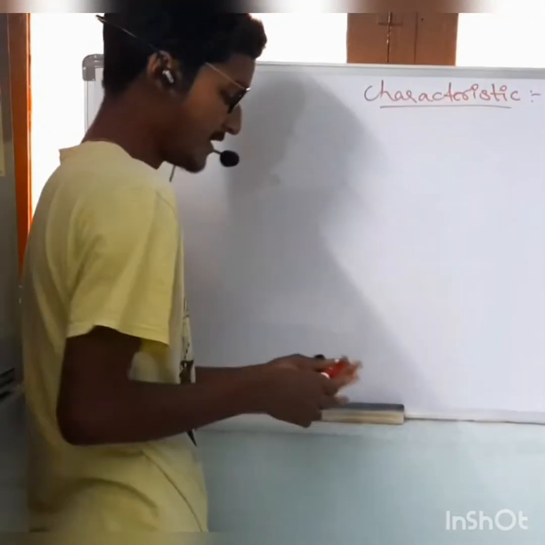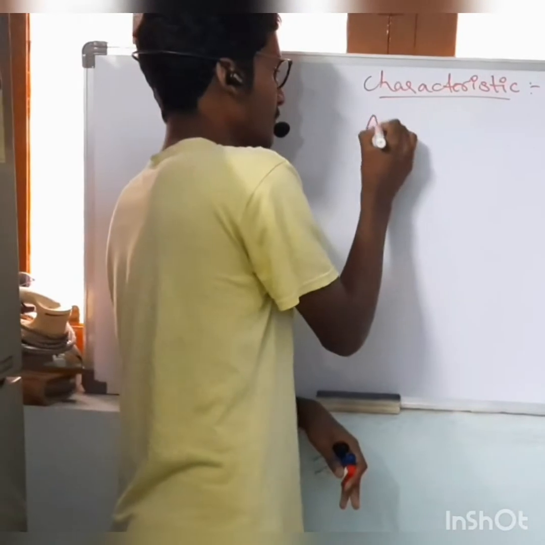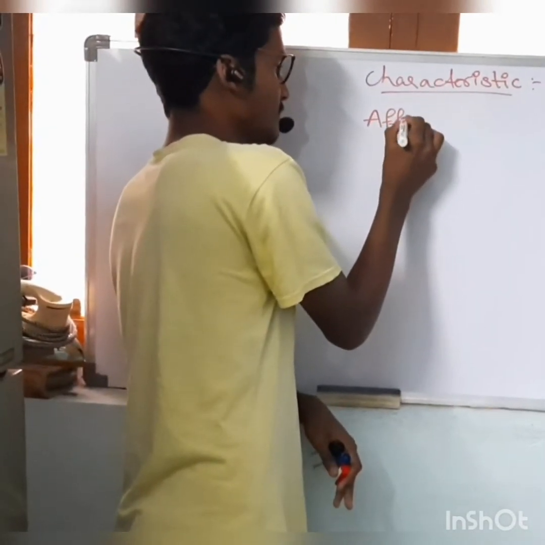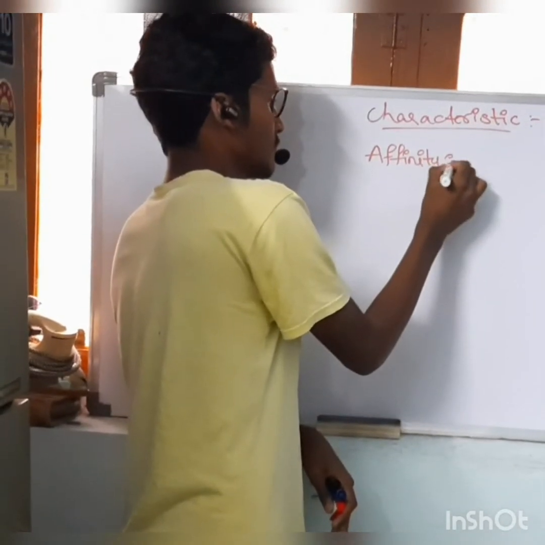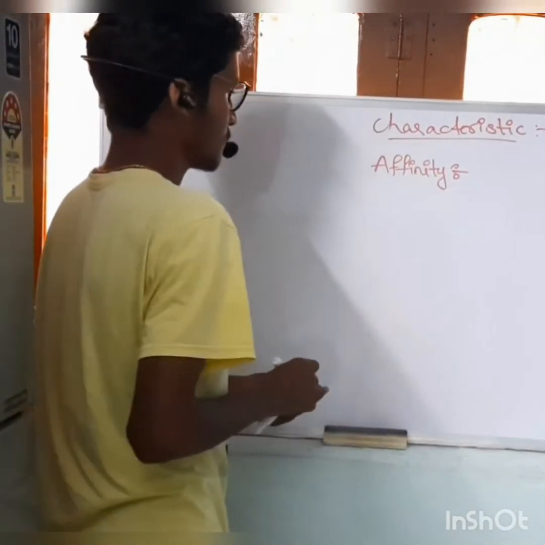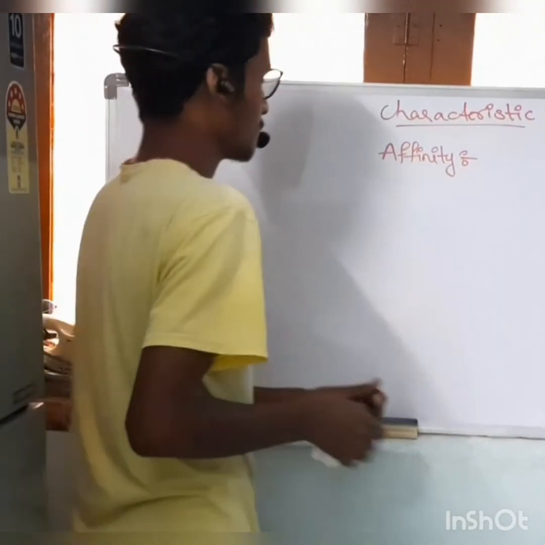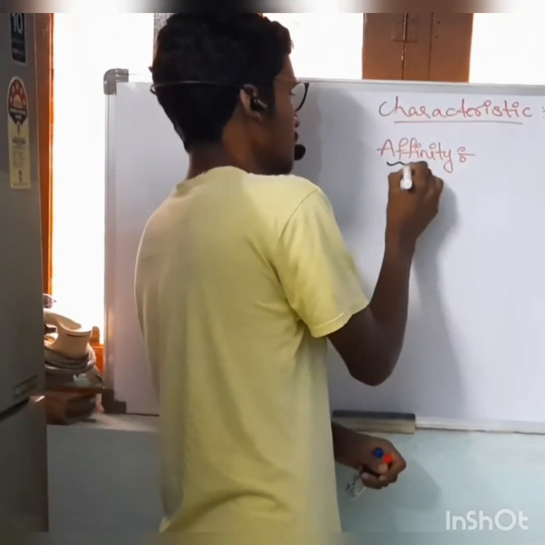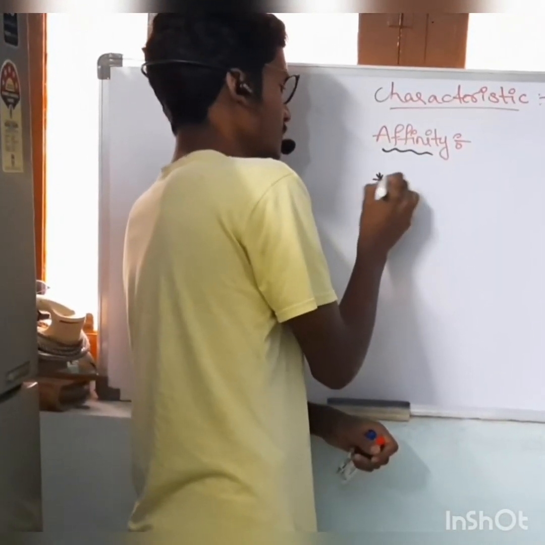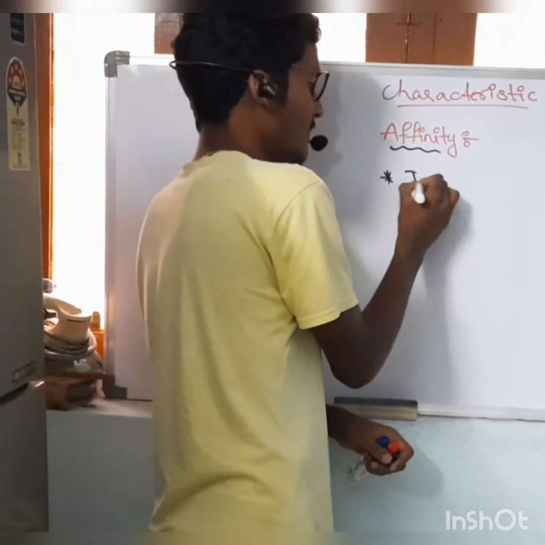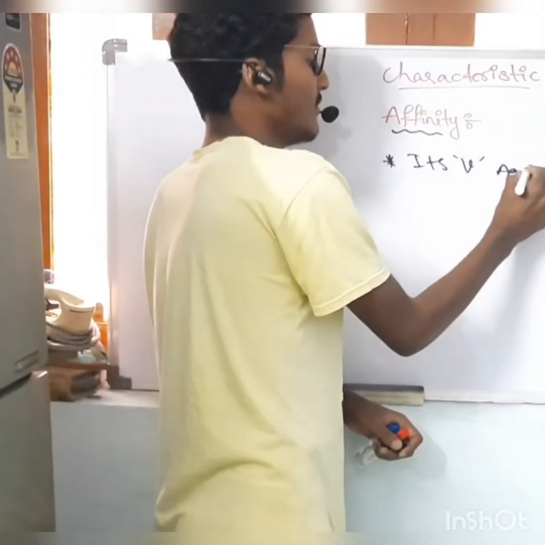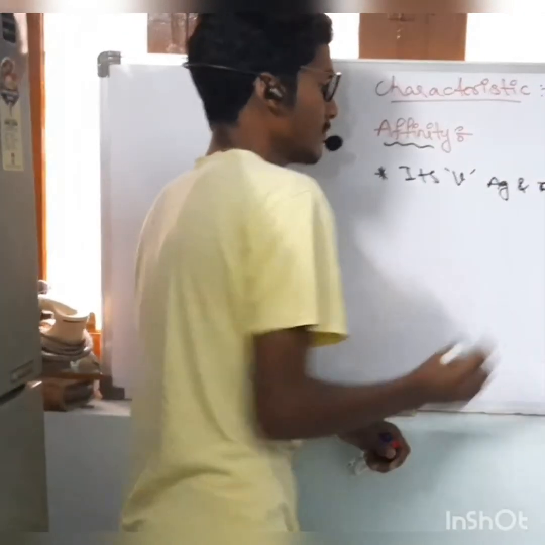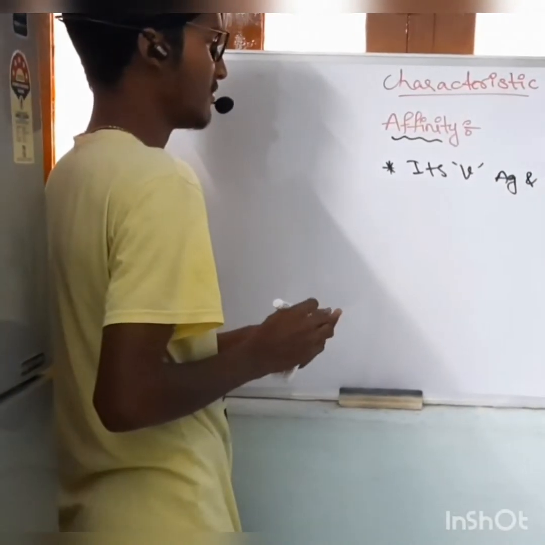Next one is affinity. Affinity is the frequency between antigen and antibody. It is known as affinity.